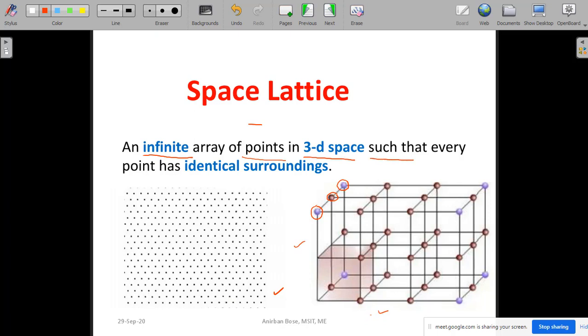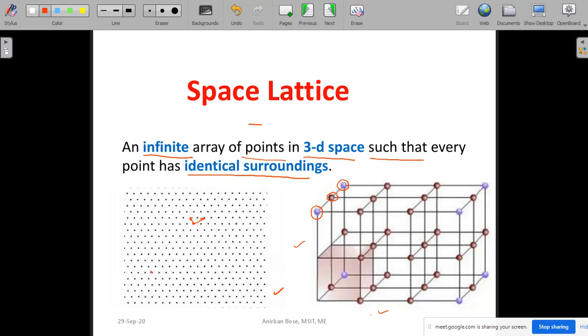Now, such that every point has identical surroundings. This is very, very important. Identical surroundings means, if you come to this 2D space lattice example, you just take this point. Now if you go along this direction by a certain distance, you will get another point. If you go in this direction up to a certain distance, you may get another point. Now you take another point. Let us consider we are taking this point.